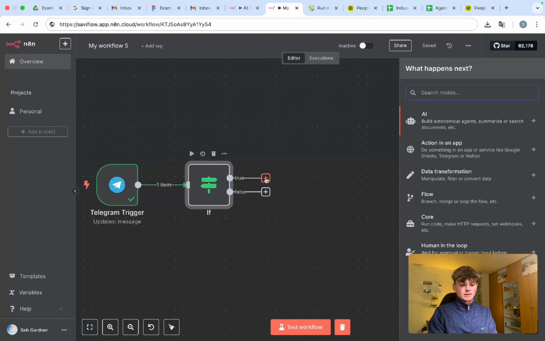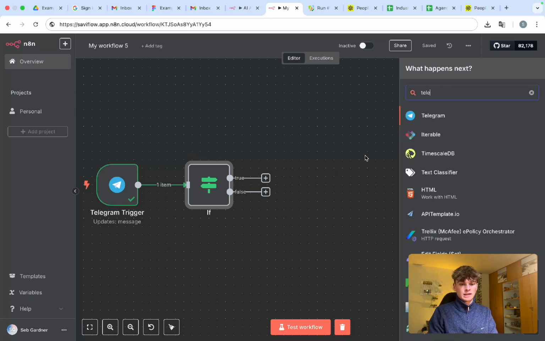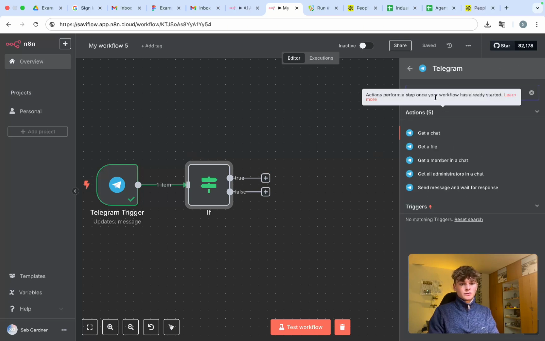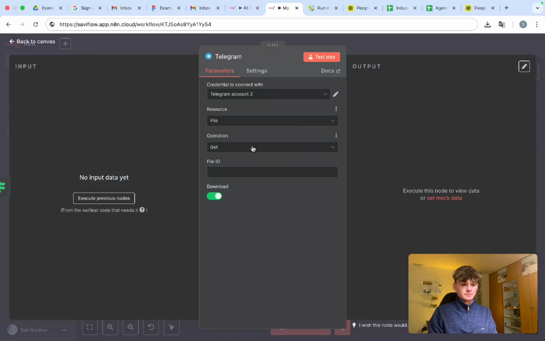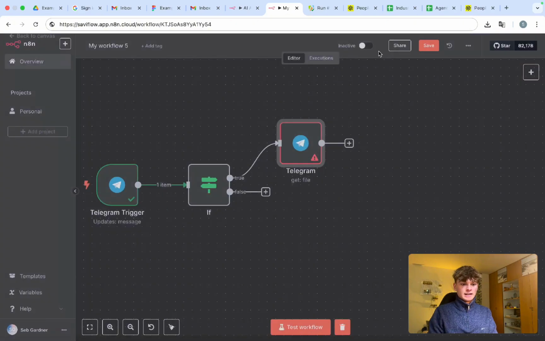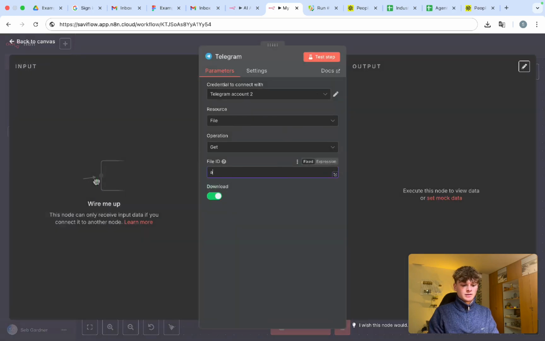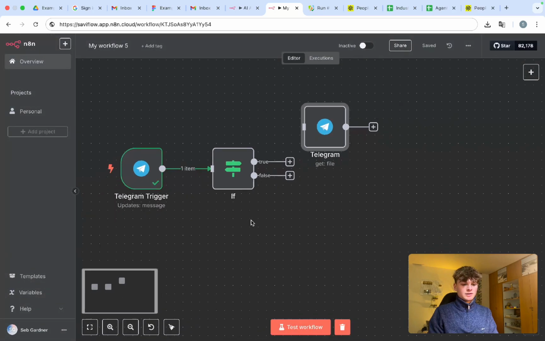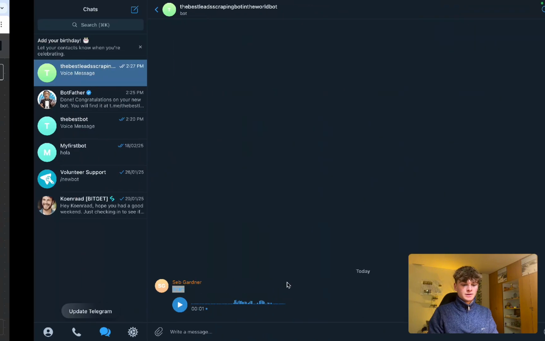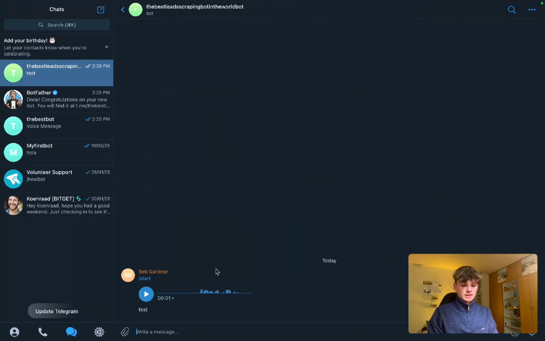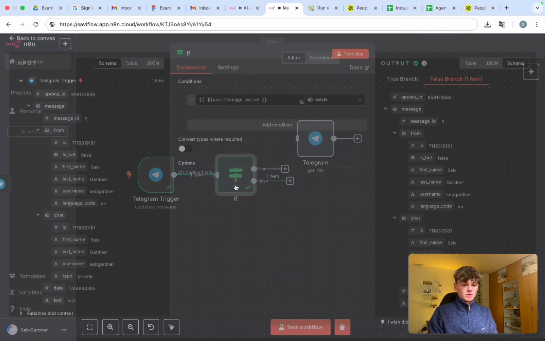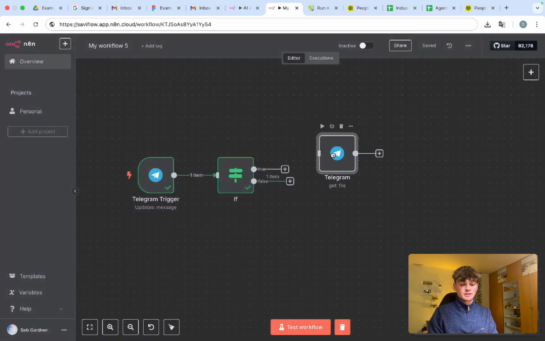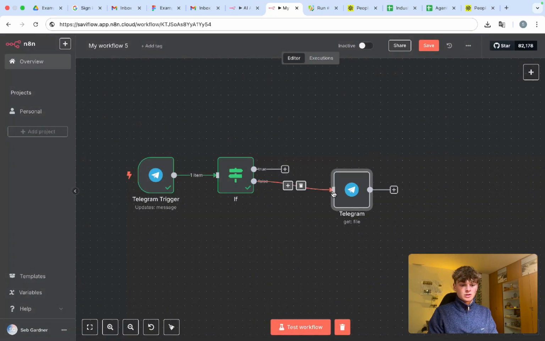And what I'm going to do is transcribe this message. So how you do that is go to Telegram again, and then you'll want to search for get a file. And then the file ID will be outputted from this node here, but to get the file ID, we need to run this entire scenario or workflow again. So let's just do this. Test, false. That's correct because that wasn't an audio message.